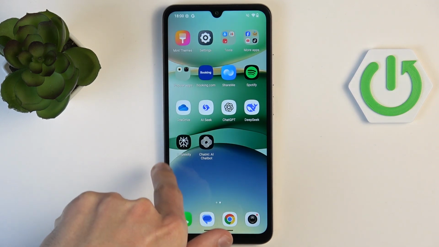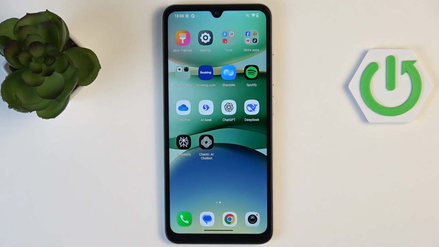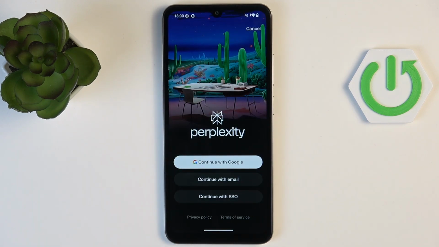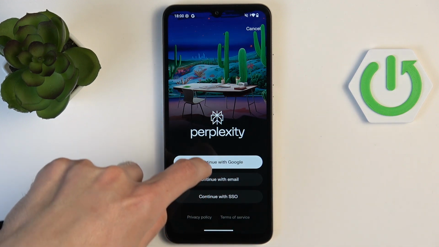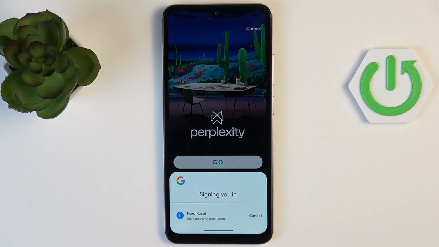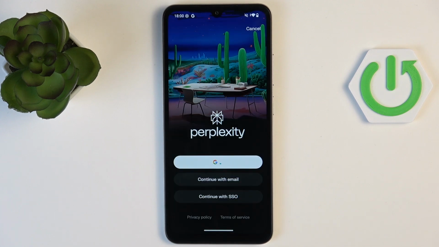As you can see, this is the original Perplexity and this is Chat AI chatbot. You can go into the original right here, and as you can see, we have to log in. I will log in with my Google account. They are automatically signing me in since I only have one Google account on my device.